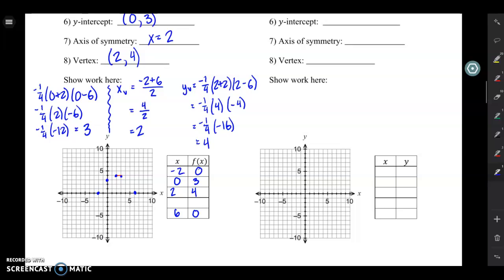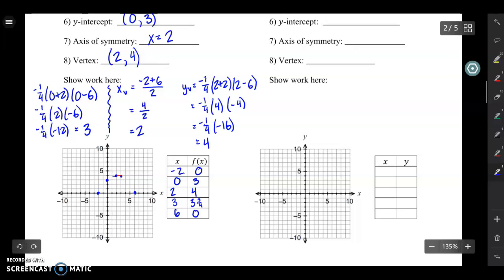So the coordinates of that point are, I went to the right 1, so I went to x equals 3. Then I went down 1/4, so I basically went to 3 and 3/4. Okay. And you could also have just plugged in a different number that's bigger than 2 to find another point on the right side of that vertex.